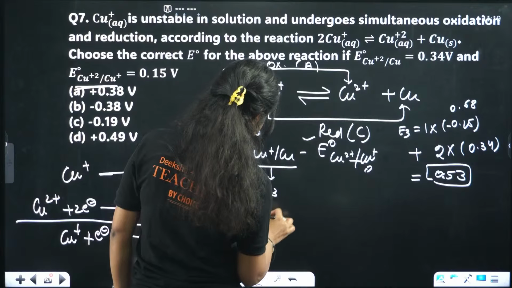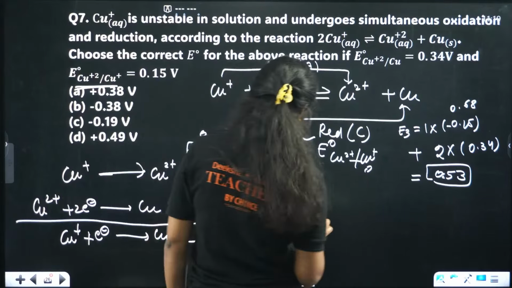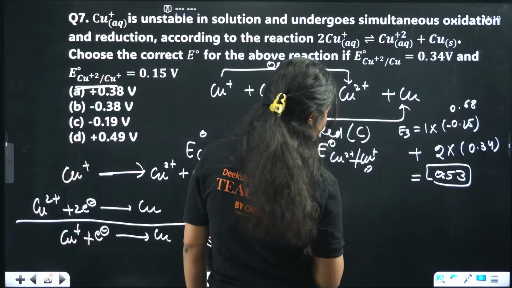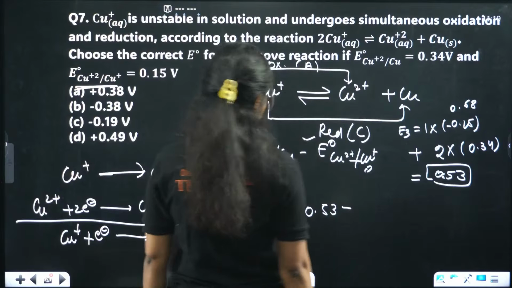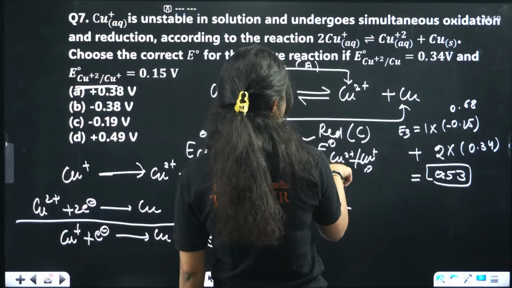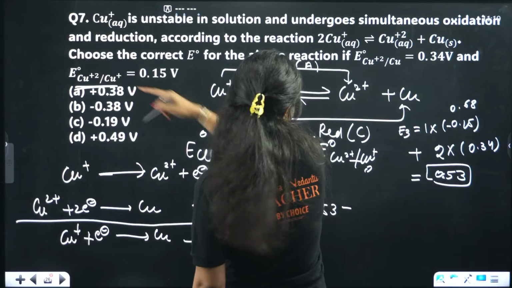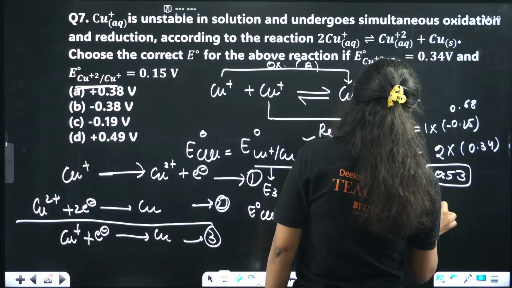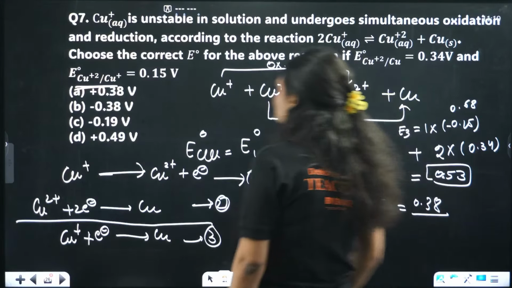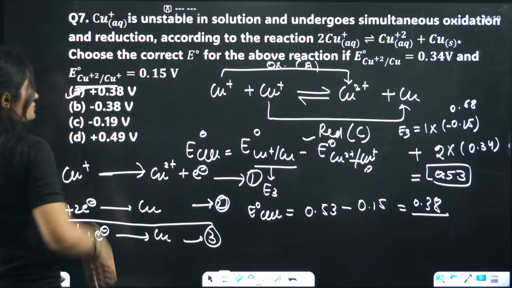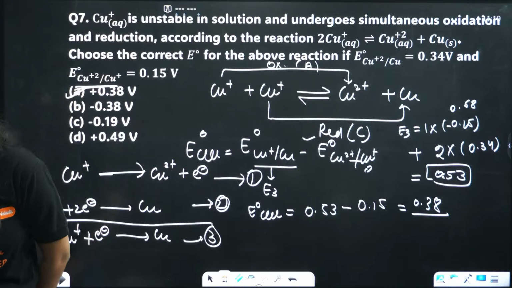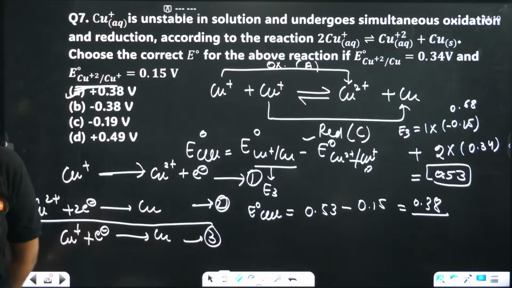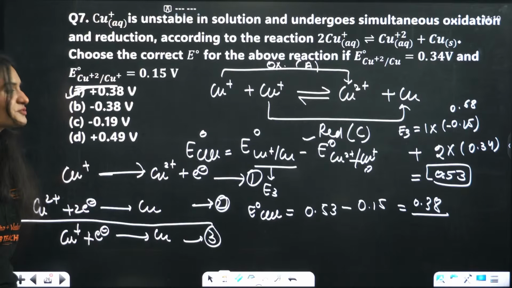E naught cell will be equal to 0.53 minus, this one is given, Cu2+ to Cu+, which is 0.15. That gives 0.38. Option A. Oh, you understood it now? Okay. Yes, the option is A, correct.